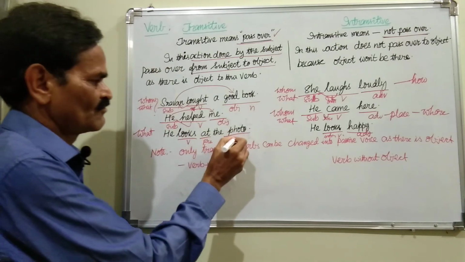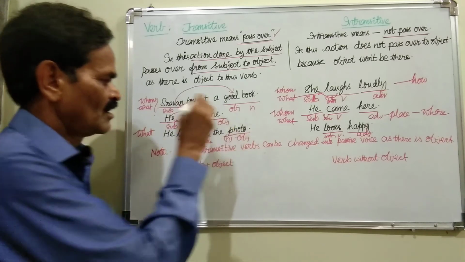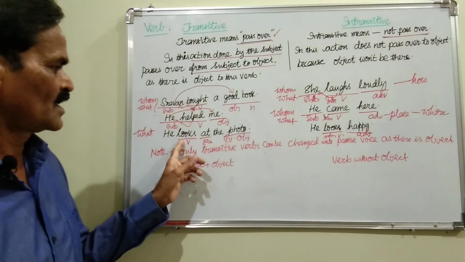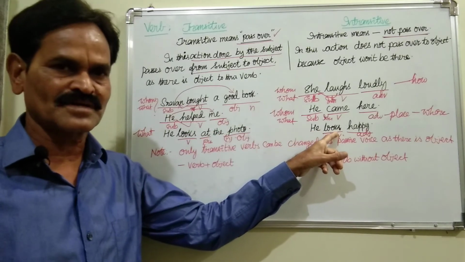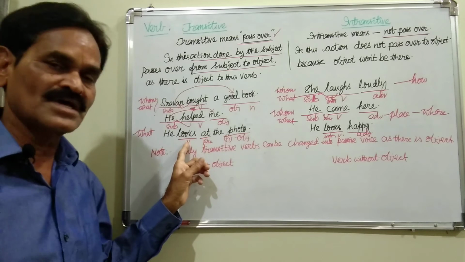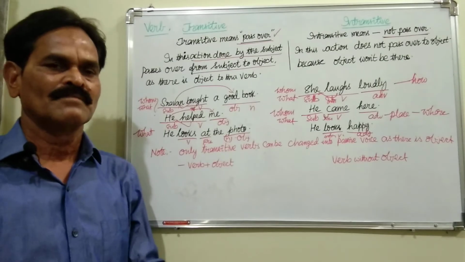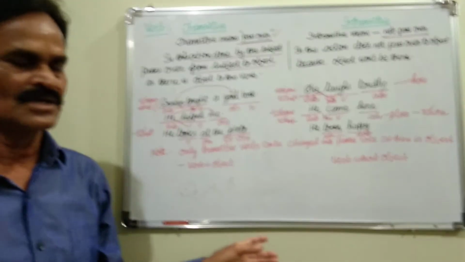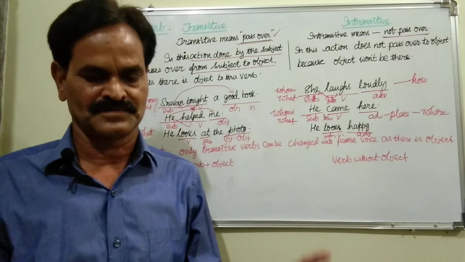What he looks at? Photo. So this is an object, a noun object. So some verbs used as intransitive verbs can be used as transitive verbs by putting a preposition. In this way, by seeing the uses only, we can classify the verbs as transitive or intransitive.